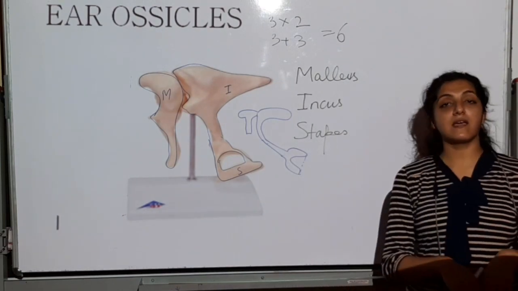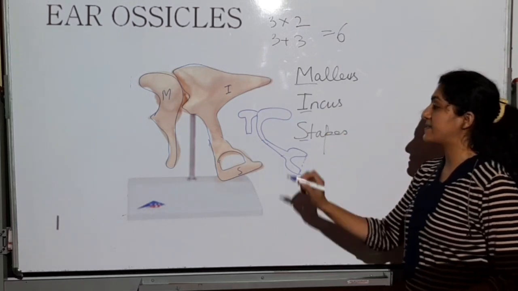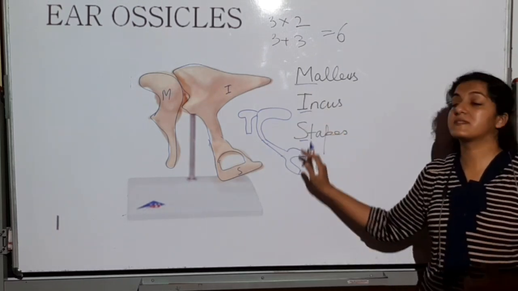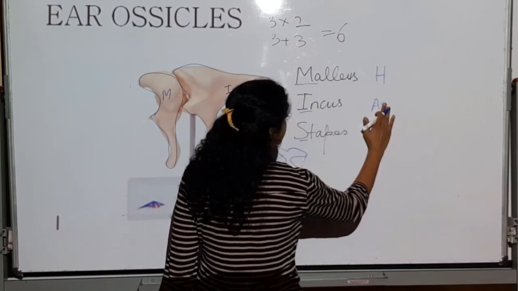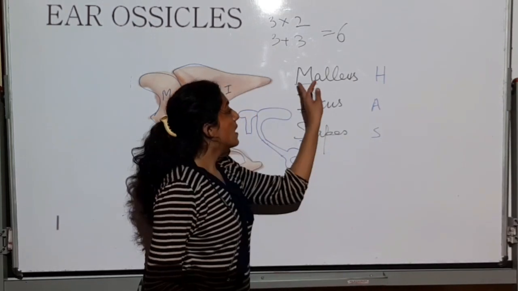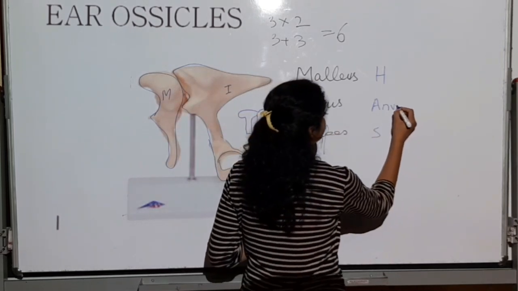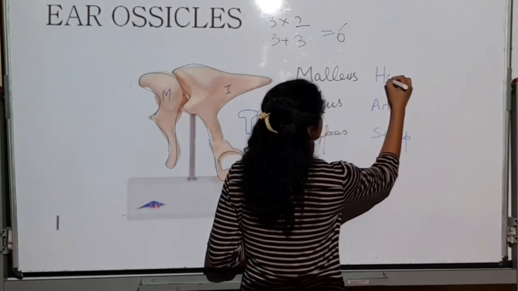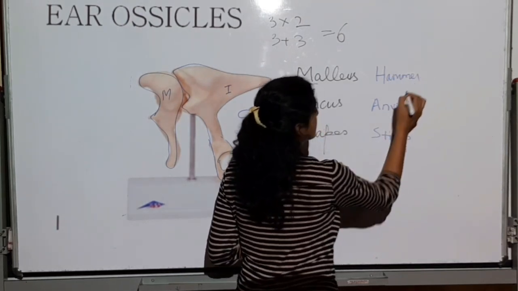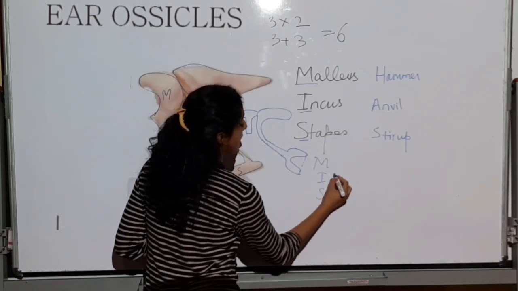How to remember this, I will tell you. Miss MIS, malleus incus stapes. Miss has hammer, anvil, stirrup. Remember, Miss has,